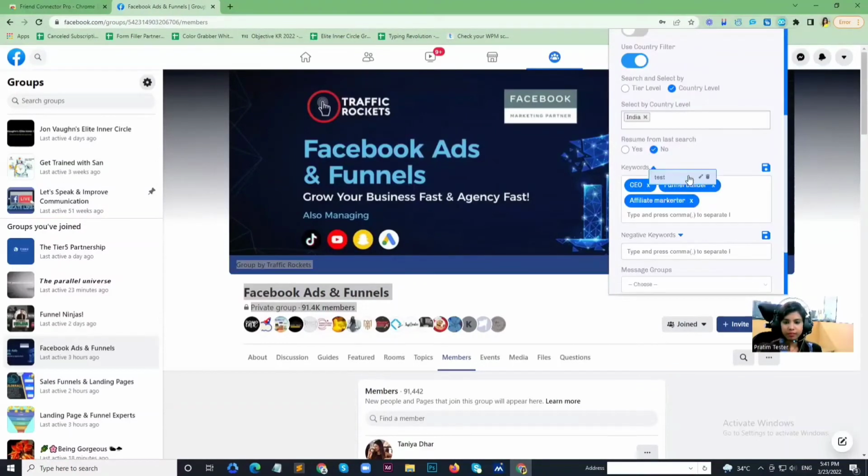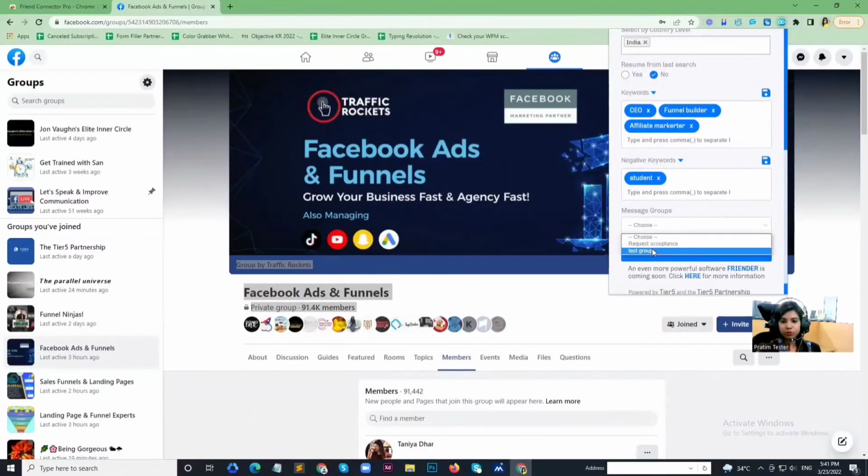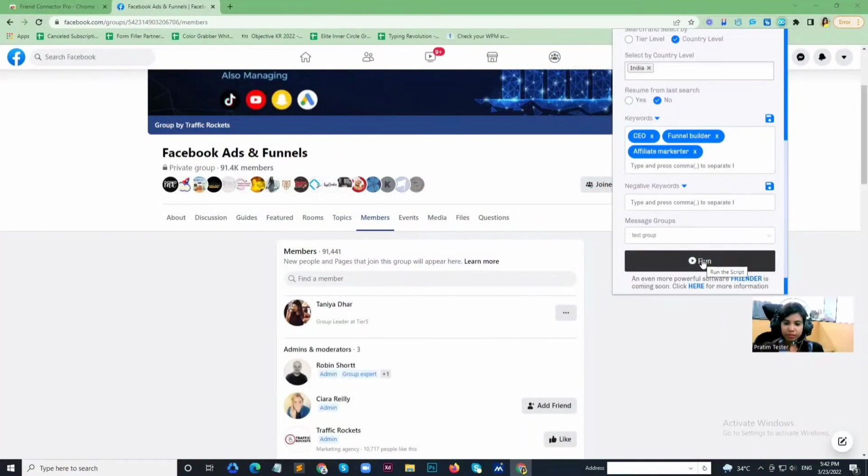You can always save your keywords for your future use, and they get saved inside this. You can edit or delete them as well, and later you can use them. Every time you do not need to write the same keyword settings. I created one message group, which is the test group. I'm going to add this test group, and I'm going to run this extension.